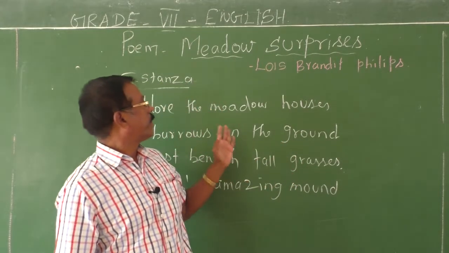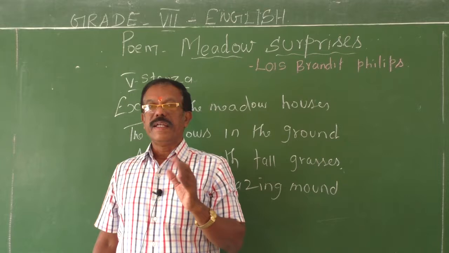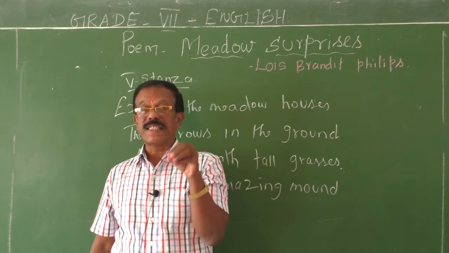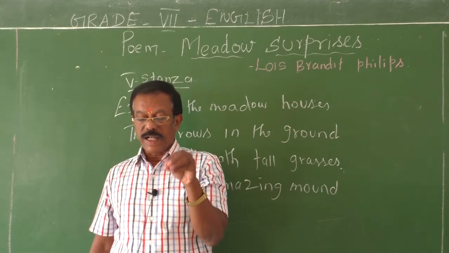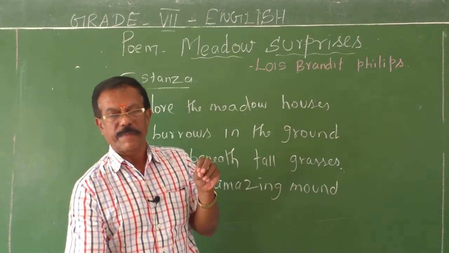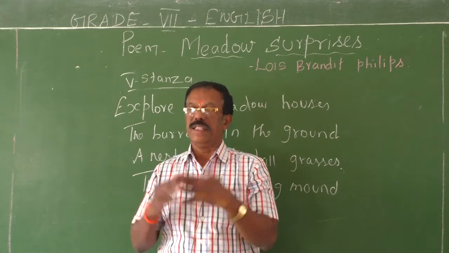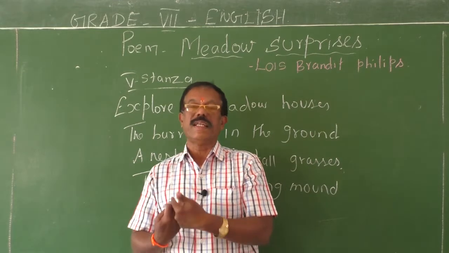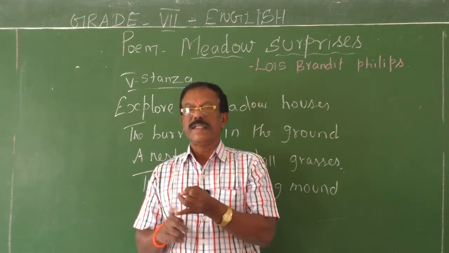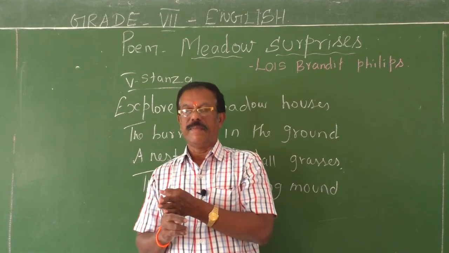Okay, so meadow houses, it has its own reference. What does it refer to? Several houses. These houses inhabit small insects, birds and small animals.